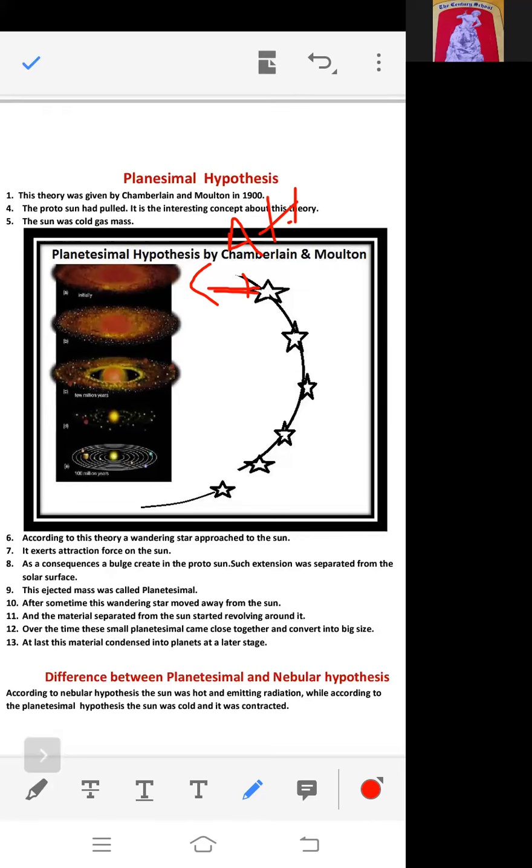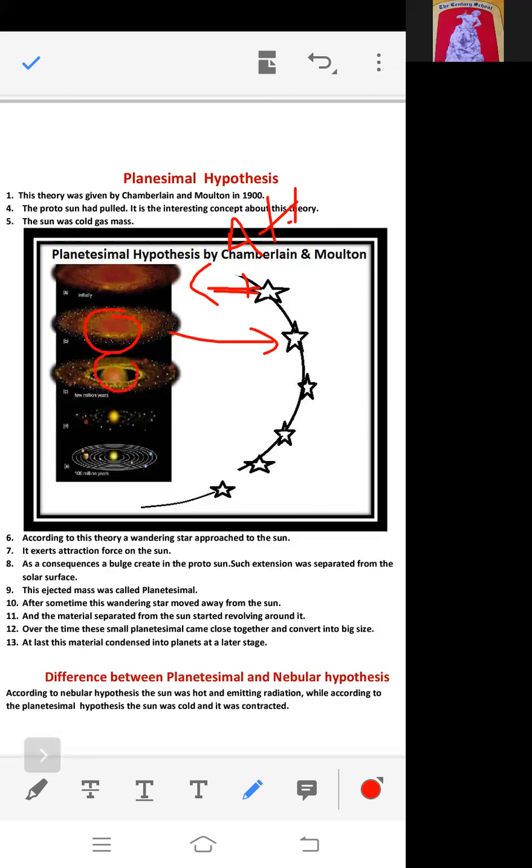What was the consequence of this force? Due to this attraction, some matter was attracted towards the star, and there was a bulge in the protosun, right? So slowly this bulge was ejected from the protosun.